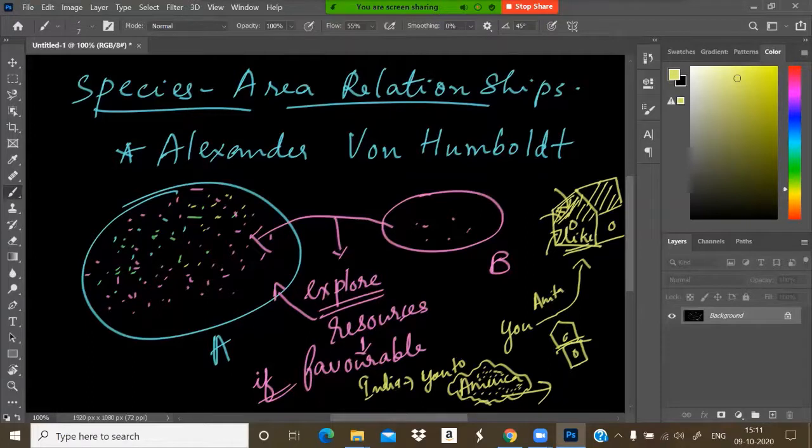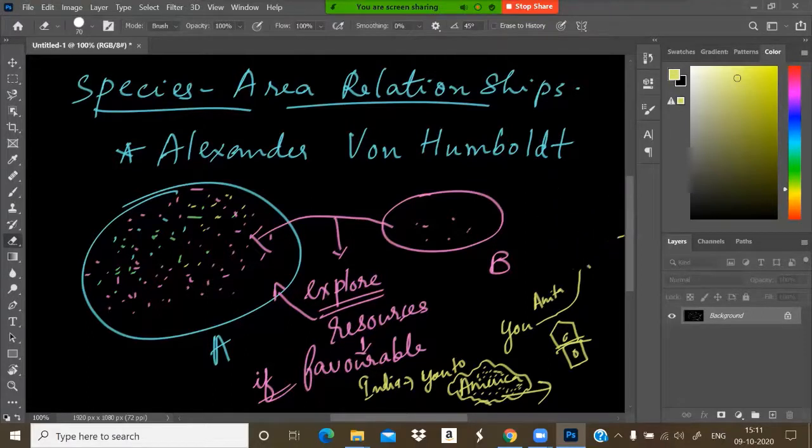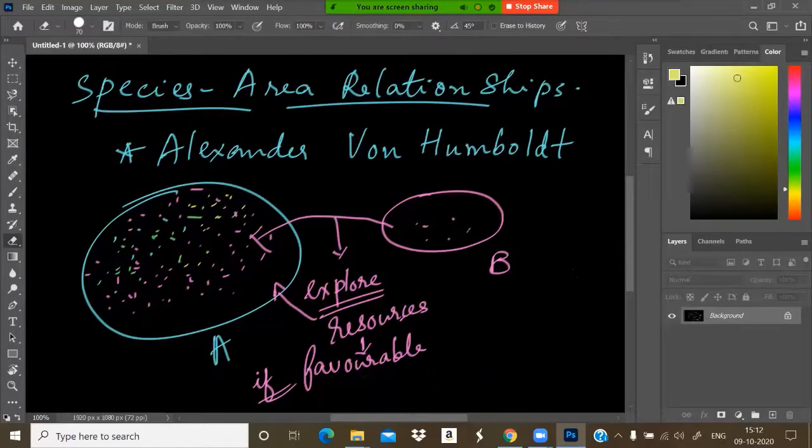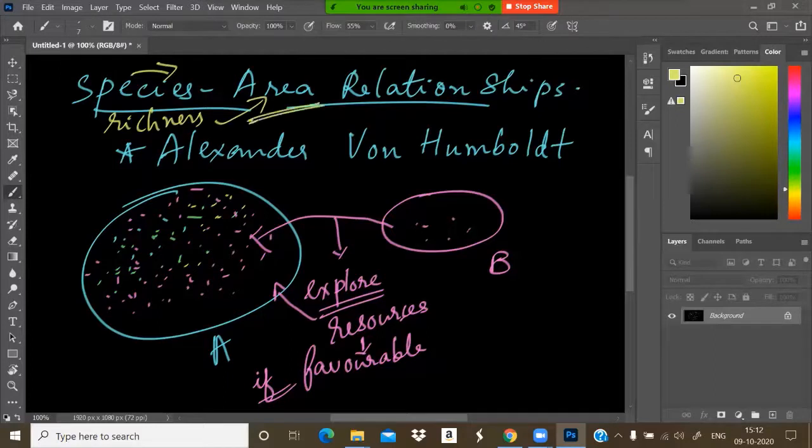Like that, if species migrate from one place to another place, and if they can survive in that new area, all those species will try to live there. That is the species area relationship. It is the relationship between species diversity or species richness and the area where they are living. That phenomenon was observed by Alexander von Humboldt, an ecologist or geographer.